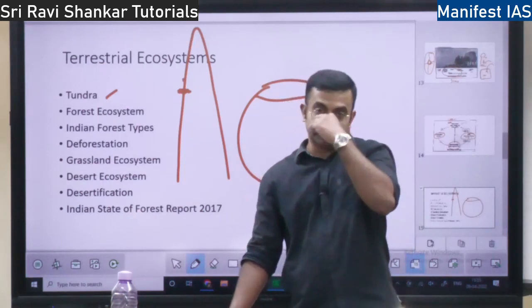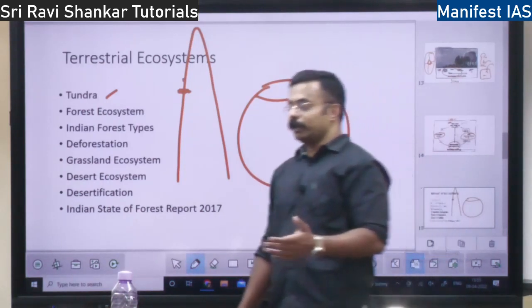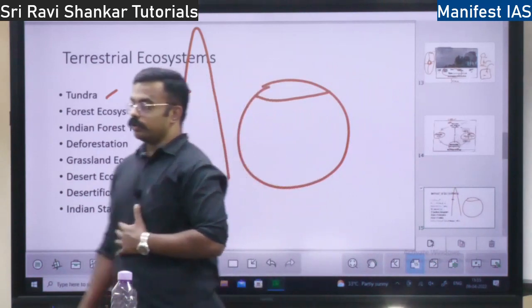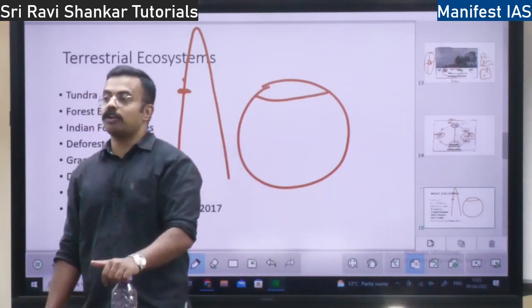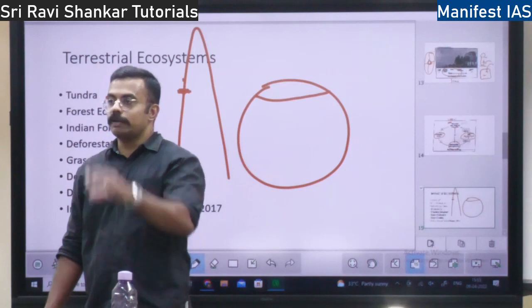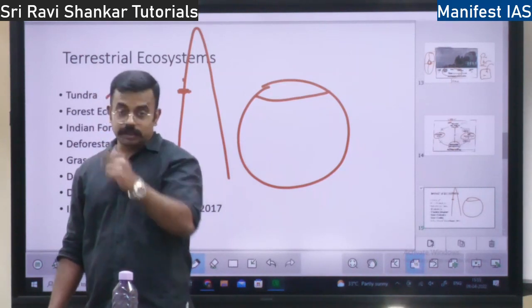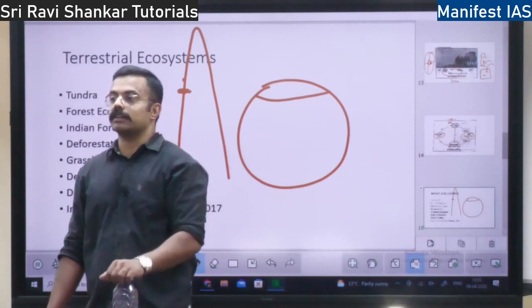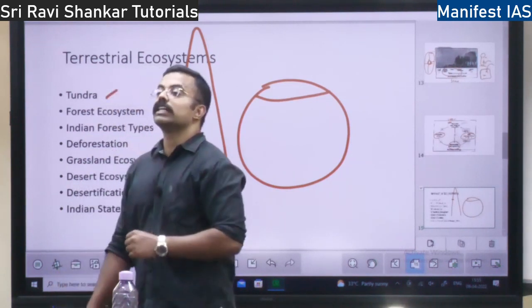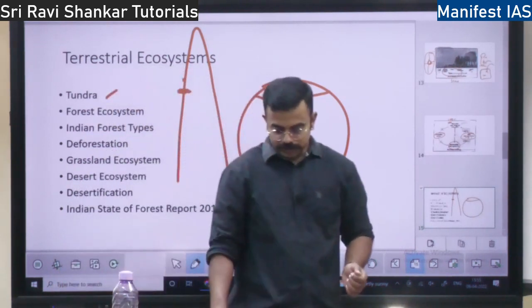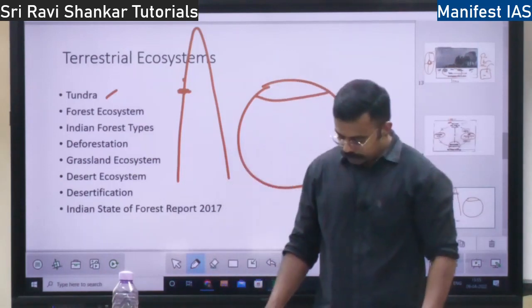Even if you take the penguin, below the penguin's body, you have one layer of fat called blubber. So one proper layer of fat is there. Even the polar bear has one layer of fur. Why? They have to conserve the heat, right? So this is all about the tundra ecosystem.